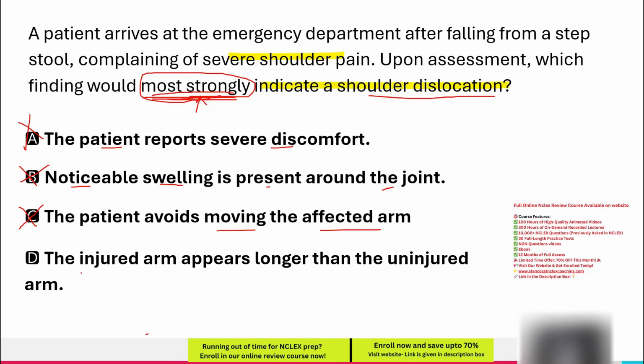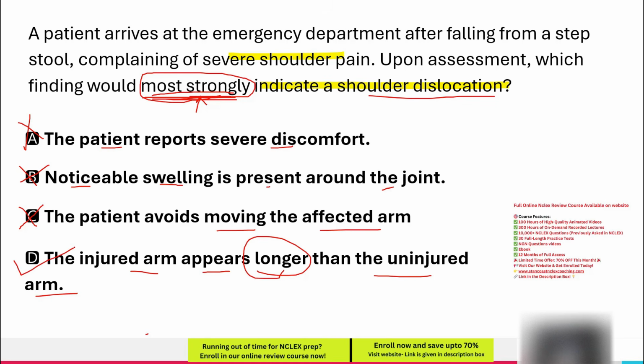Option D. The injured arm appears longer than the uninjured arm. A visible length difference between the injured and uninjured arm is a hallmark sign of shoulder dislocation. This occurs because the humeral head moves out of its normal position, disrupting limb alignment. Unlike pain, swelling, or movement restriction, which are common across various injuries, this sign is highly specific to shoulder dislocation. Since the question asks for the most definitive indication, and this is a clear diagnostic feature, this option is correct.